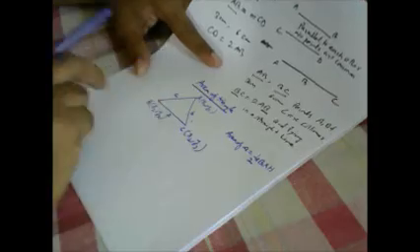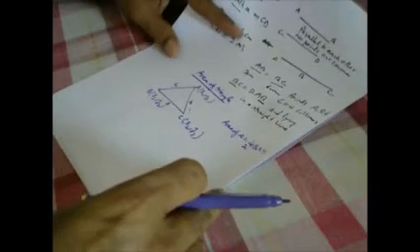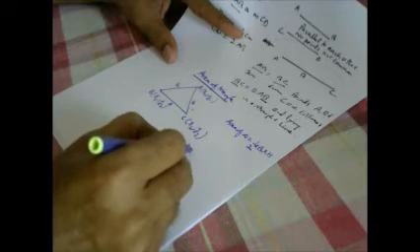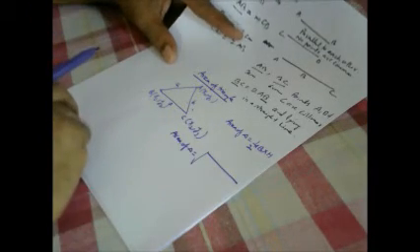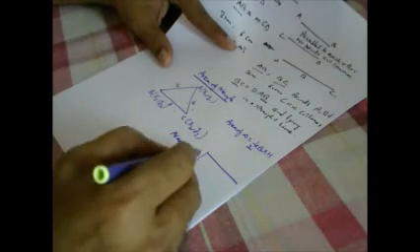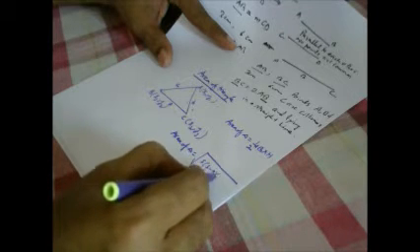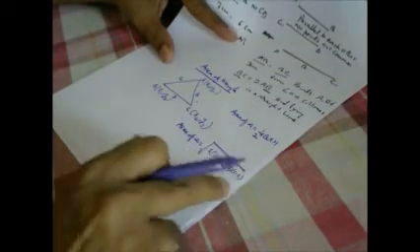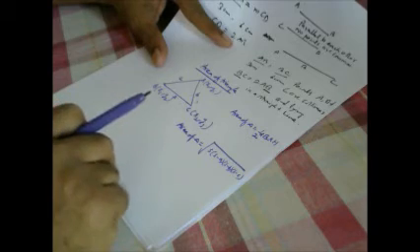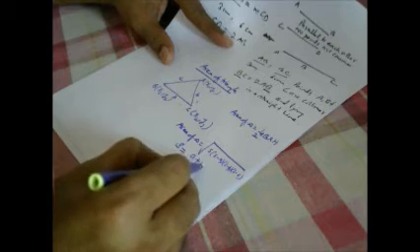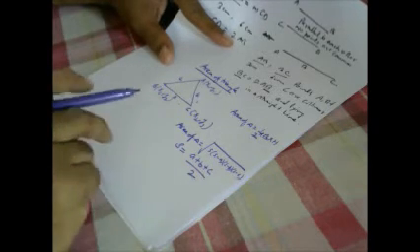If all the sides are given, then by utilizing Heron's formula, which you have already studied in 10th standard, we will be able to find the area of the triangle. The formula is square root of S into S minus A into S minus B into S minus C. By utilizing this formula, we will be able to find the area of the triangle. In this, S is called the semi-perimeter: A plus B plus C by 2.